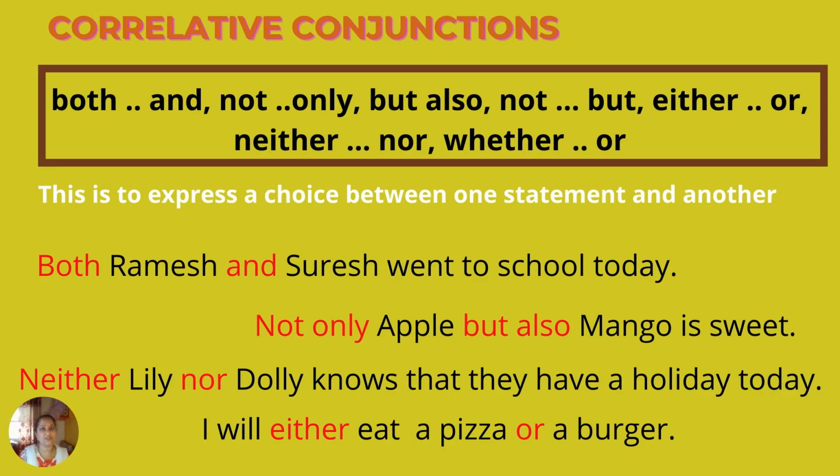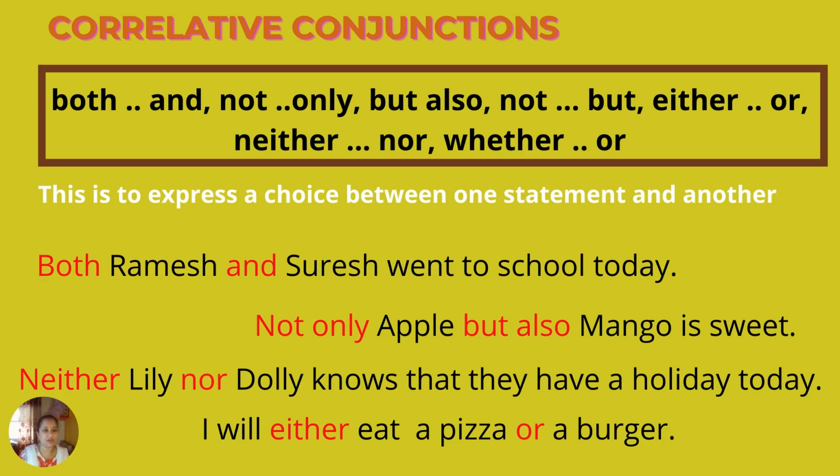So correlative conjunctions, as I told you, they always occur in pairs. So they are also known as paired conjunctions because they occur in pairs. So both and, not only but also, not but, either or, neither nor, whether or, there are many, rather than. So all these are paired conjunctions, that is nothing but correlative conjunctions. So this is to express a choice between one statement and the other.